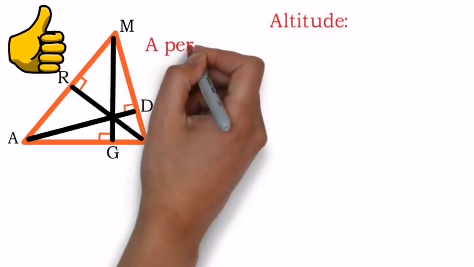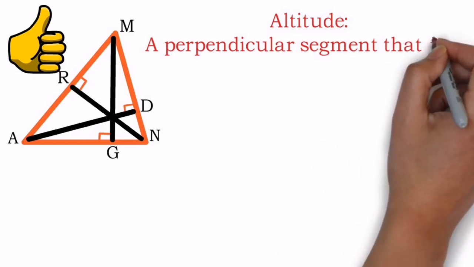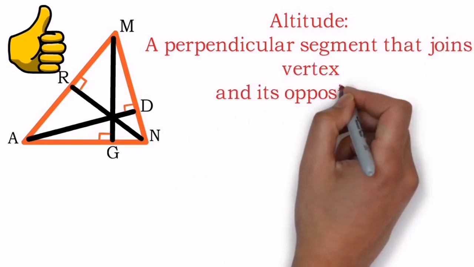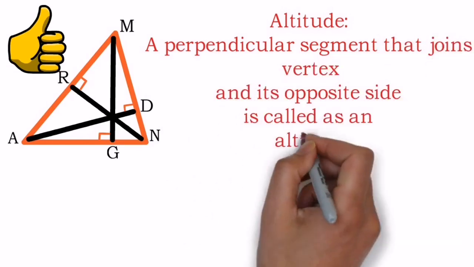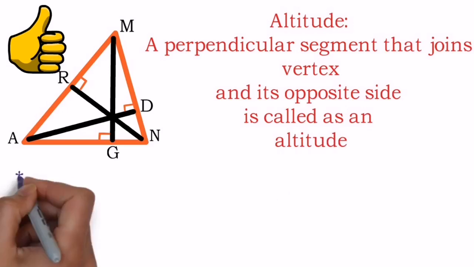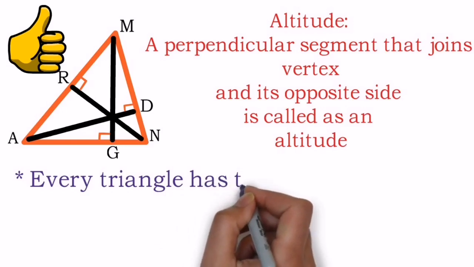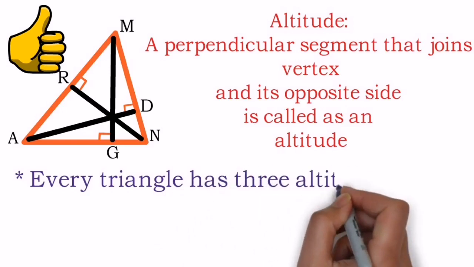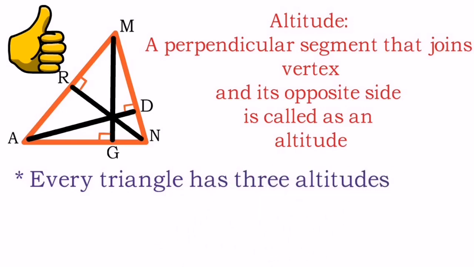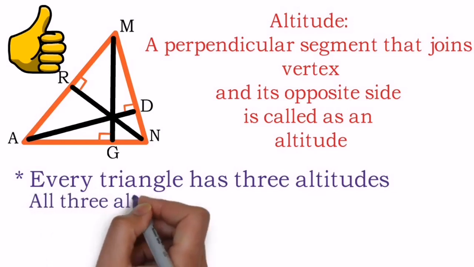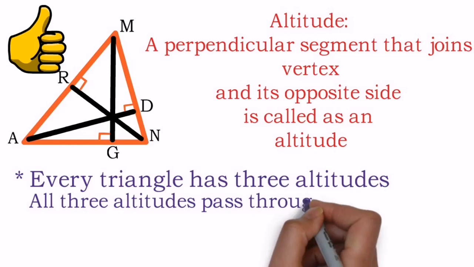So presently in the diagram, by observing it, we can say a perpendicular segment that joins a vertex and its opposite side is called an altitude. And if you observe, every triangle will definitely have three altitudes in it. Okay, presently in this diagram, segment MG, segment AD and segment NR are nothing but three altitudes, and all these three altitudes always pass through a single point in the diagram.